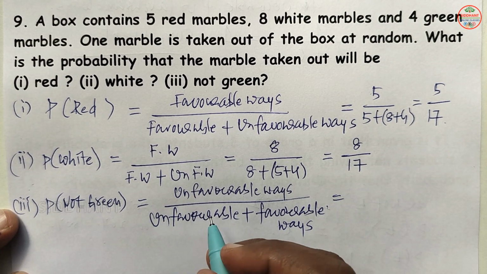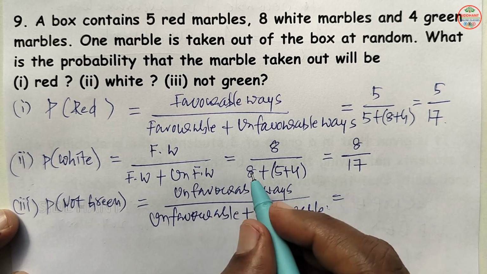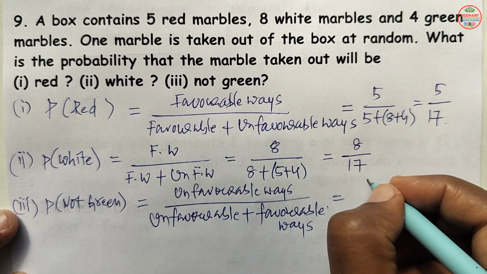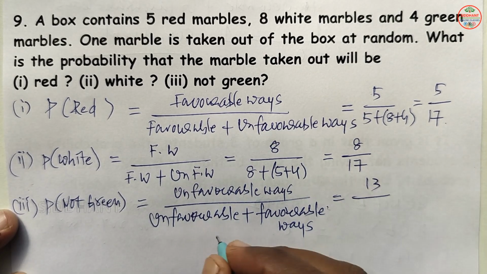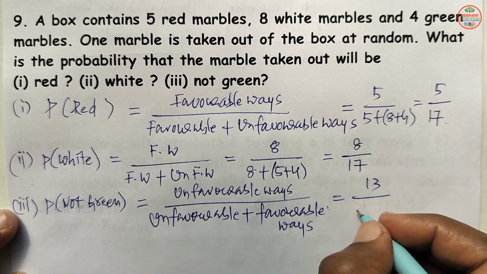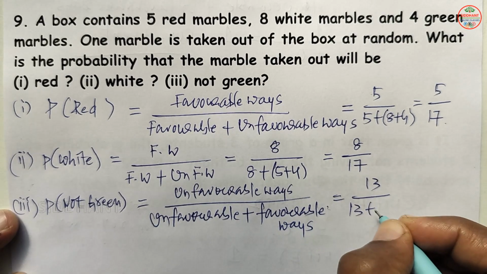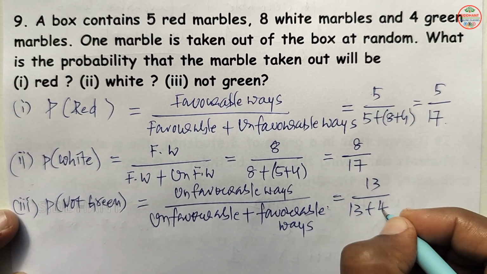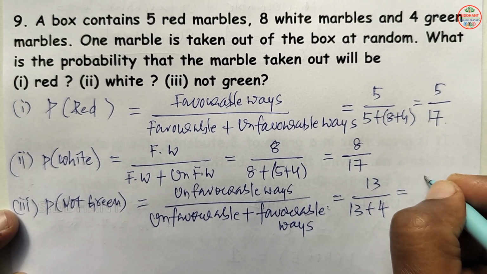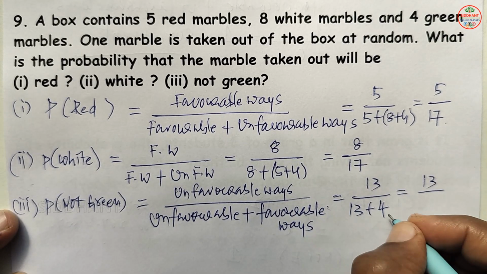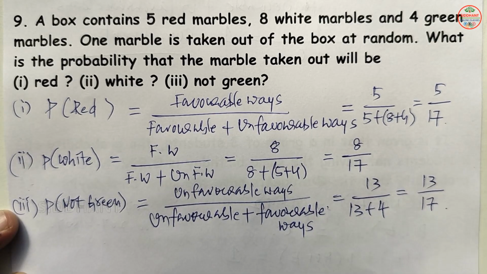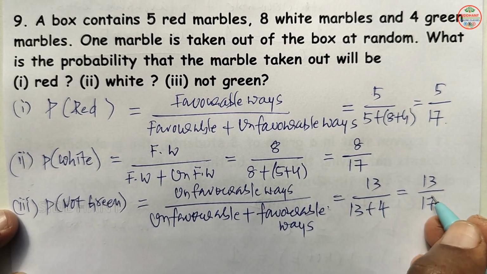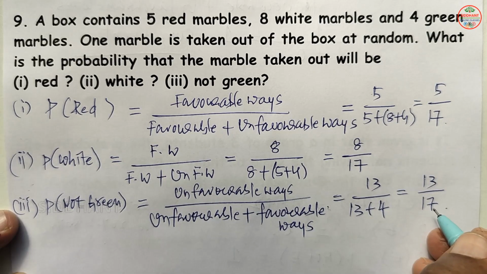So not getting green. Green how many are there? 4 are there. Not getting means 5 plus 8 here. So that will be 13 here. So now denominator unfavorable ways will be 13 here. So favorable ways getting green will be 4 here. So that will be 13 by 13 plus 4, which is 17 here. So probability of not getting green will be 13 by 17 here.